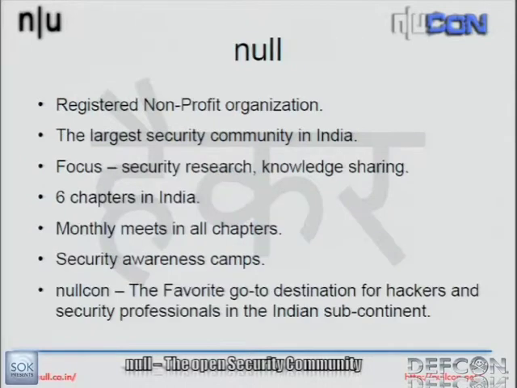All right, so a little bit about Null. It's a registered nonprofit organization. And we have around 6 to 7 chapters in India right now. Our prime focus is on knowledge sharing and security research. We do that by means of having monthly meets in all of the chapters. And then we do security awareness camps in organizations and institutions.